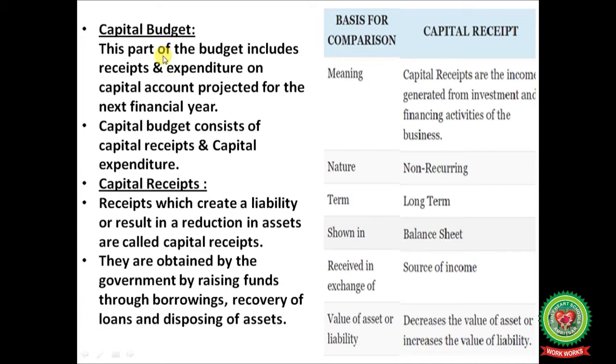Capital budget. This part of the budget includes receipts and expenditure on capital account projected for next financial year. Capital budget consists of capital receipts and capital expenditure. Capital receipts are those which create a liability or result in a reduction in assets. These are called capital receipts. Capital receipts are obtained by the government by raising funds through borrowings, recovery of loans and disposing of assets.